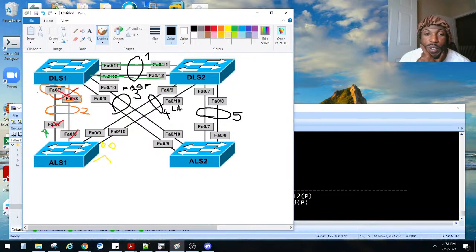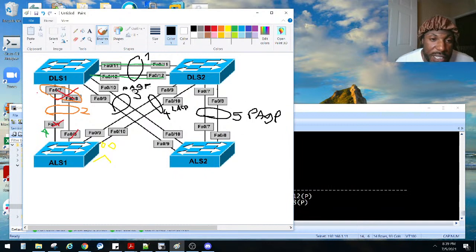If you're using PAgP, you are lacking. Or if you're not using, I can't remember, one of y'all said that, man. That's a good way to remember it, man. And port channel 5 is also going to be PAgP, which is the Cisco proprietary one. I need to figure out a way to remember it, but one of y'all said it, man. That's why I fuck with y'all, man. Y'all help me remember some of this stuff.